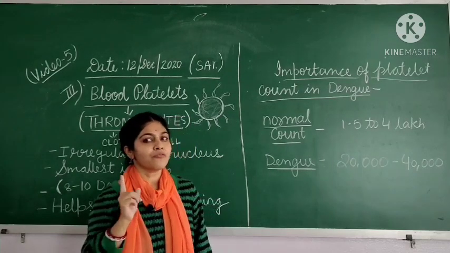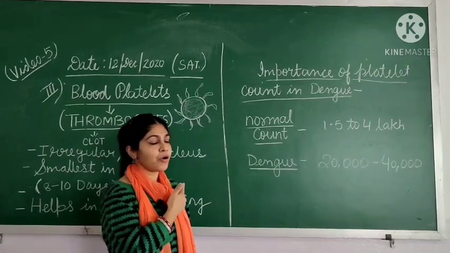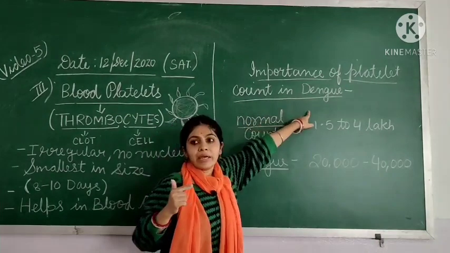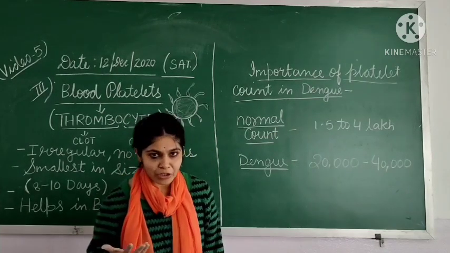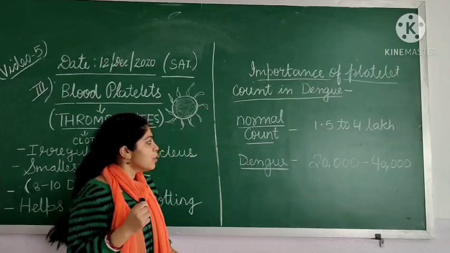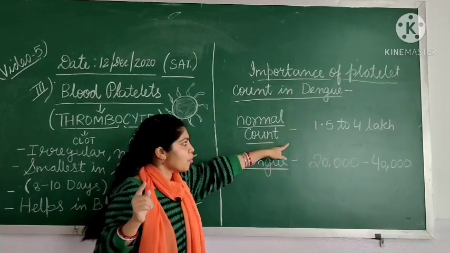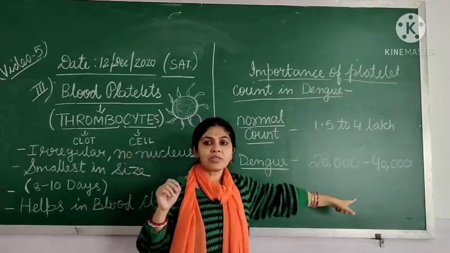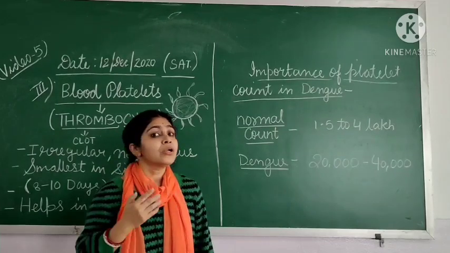Children, let me remind you of one important case which is connected with the platelet count in our body, that is, the importance of platelet count in dengue. As we know, dengue is a mosquito-borne viral infection, and if a person is suffering from dengue, then the platelet count of that person suddenly drops from the normal 1.5 to 4 lakhs to 20,000 to approximately 40,000, which is very low as compared to the normal count.